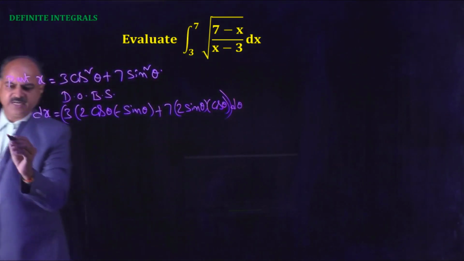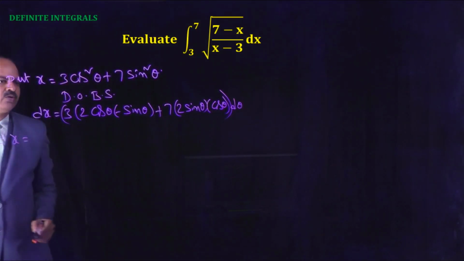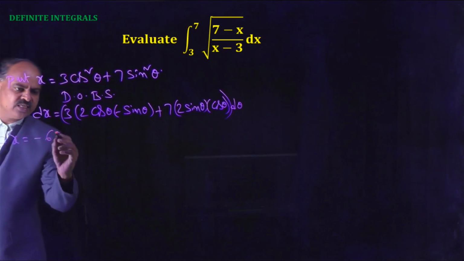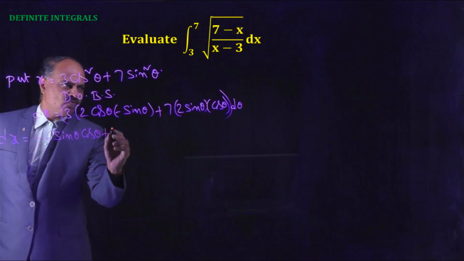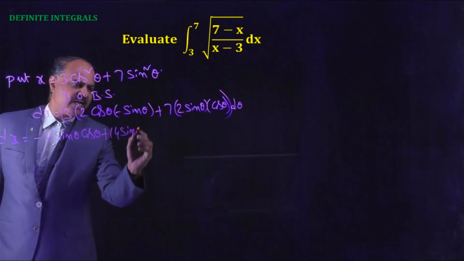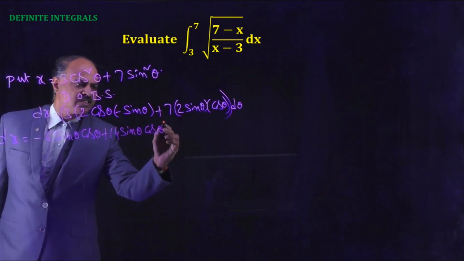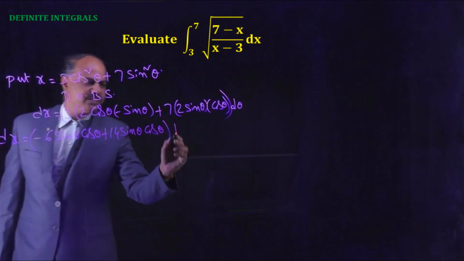Now dx = -6 sin theta cos theta + 14 sin theta cos theta d theta, so dx = 8 sin theta cos theta d theta.